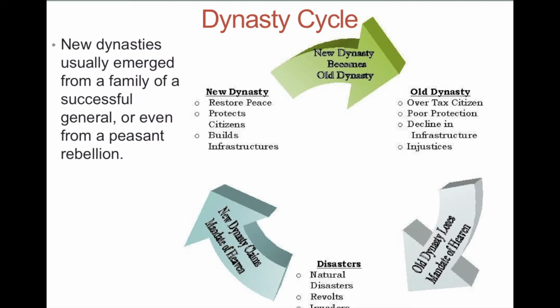That goes pretty well for a while, and then ultimately things start to break down as far as the taxation. And then, as I mentioned before, there are revolts from within, invaders from the outside, and then oftentimes the government's inability to deal with a natural disaster. Over time, while the dynasties can be strong, eventually they will fall out of favor with the Chinese people, and then you will see a new person come in.